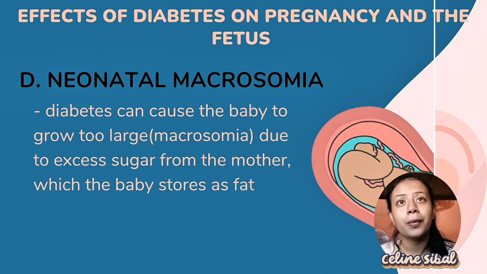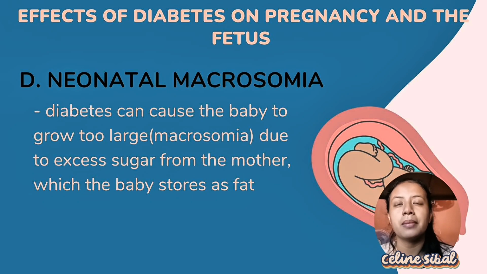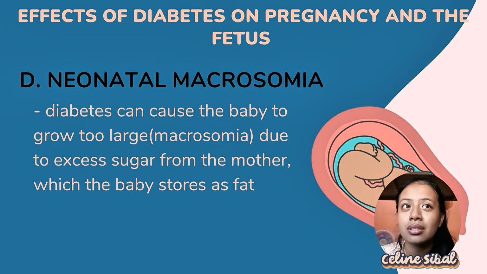So last, we have neonatal macrosomia. Neonatal macrosomia is when a newborn has an exceptionally high birth weight, typically defined as a weight of 4,000 grams or more, regardless of gestational age. Diabetes can cause the baby to grow too large, or macrosomia, due to excess sugar from the mother, which the baby stores as fat.